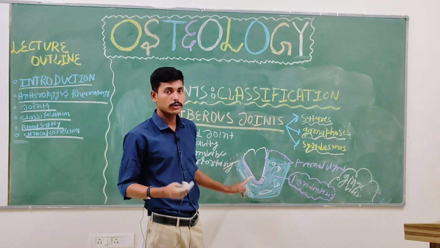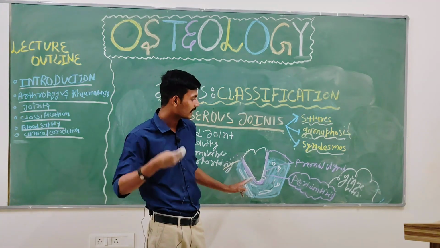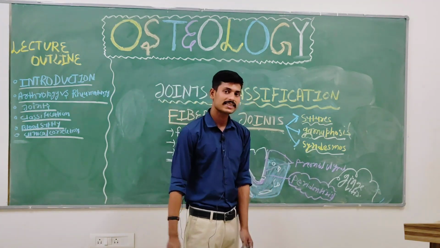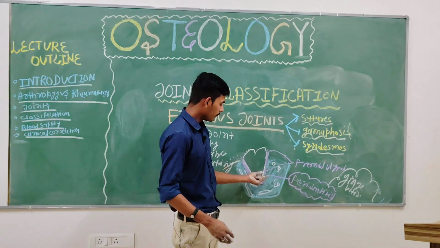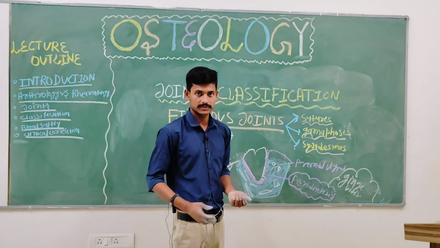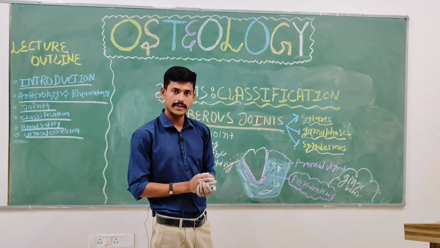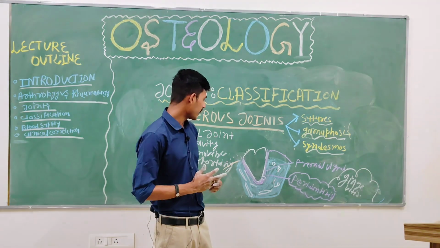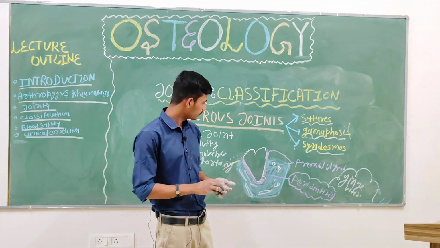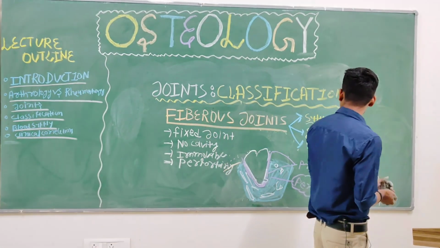If it is not managed properly, it leads to gingivitis. There is antibiotic therapy by which they can resolve it properly.